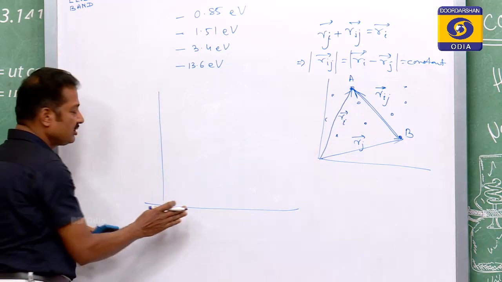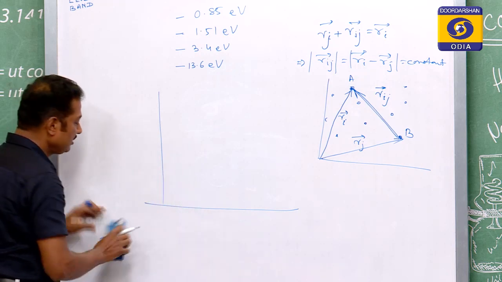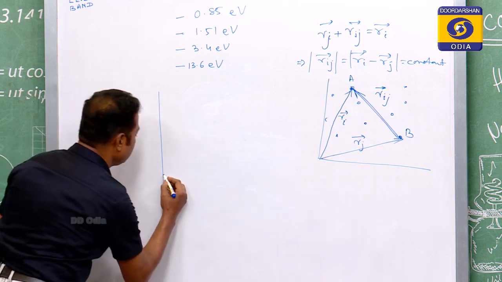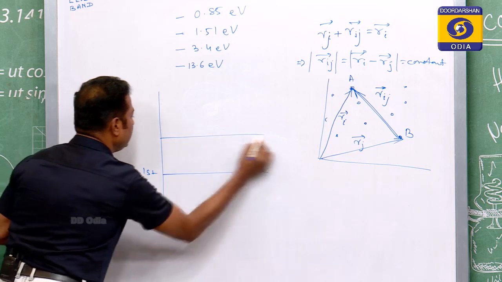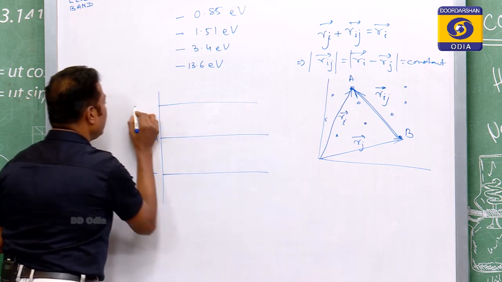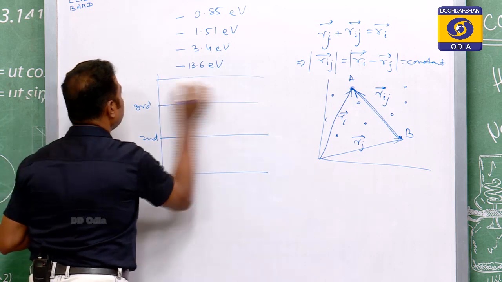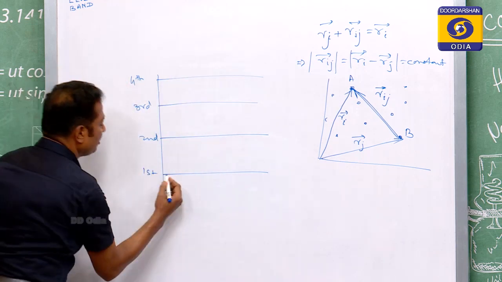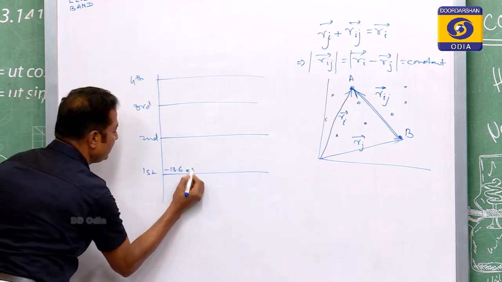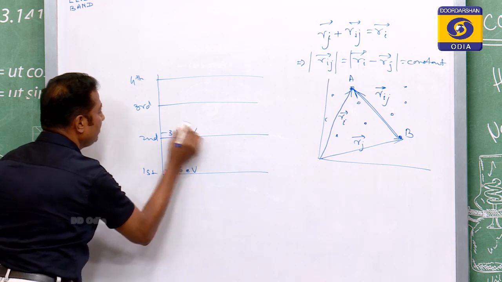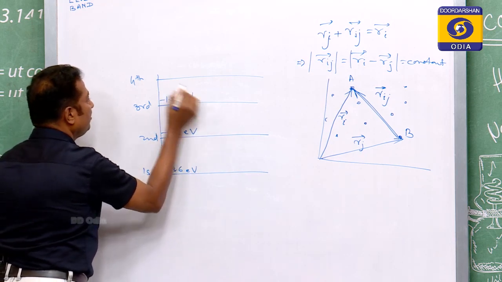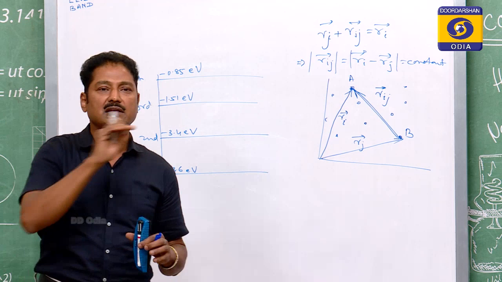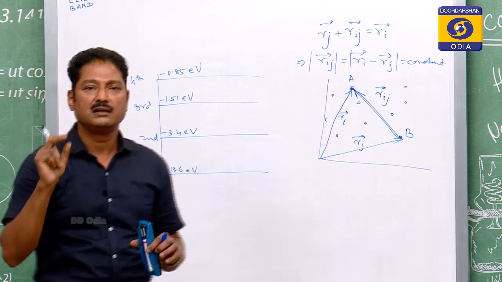You say it is just your ground level or first orbit, it is your first orbit, it is your second orbit, it is your third orbit, it is your fourth orbit. So, in this way you can assign the energy to each orbit. This is your minus 13.6 eV, this is your minus 3.4 eV, minus 1.51 eV, minus 0.85 eV. In this way you can represent the energy of the electron by a line.